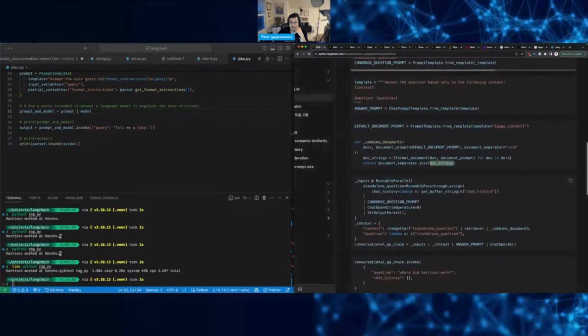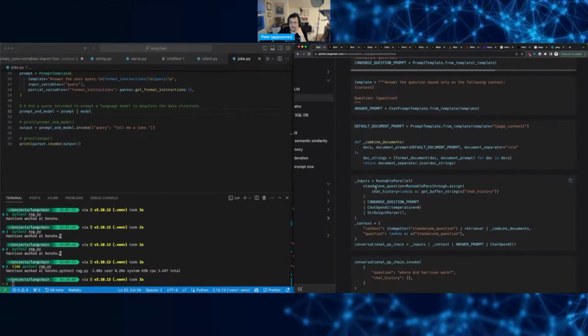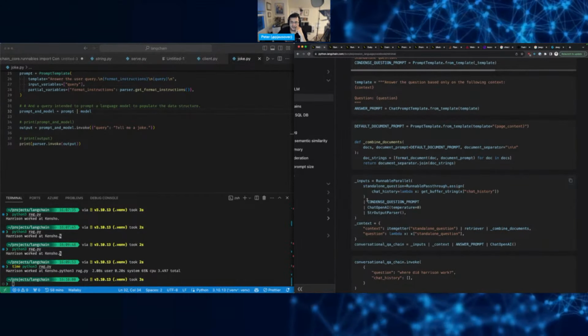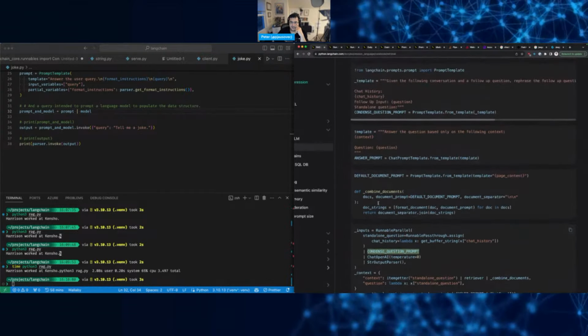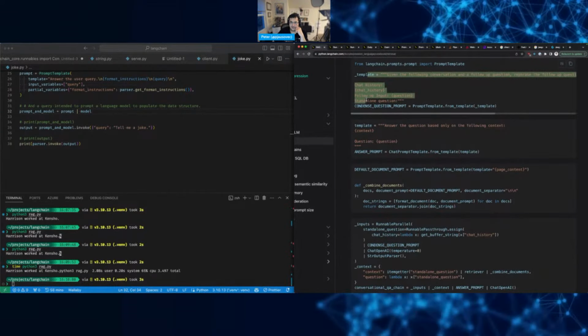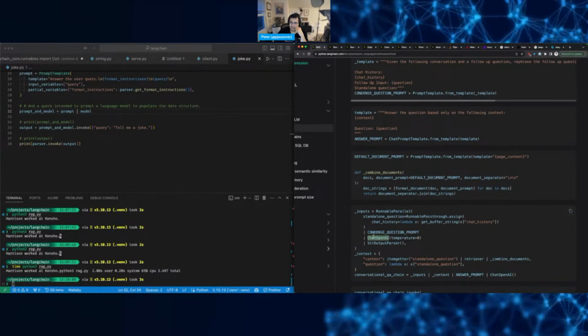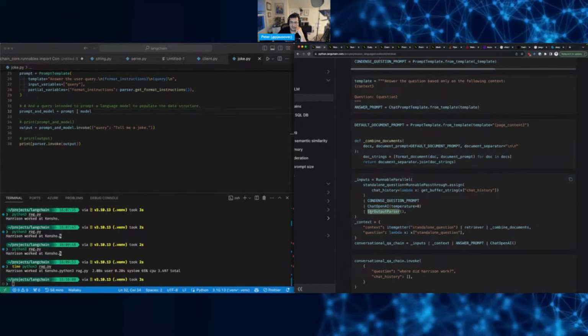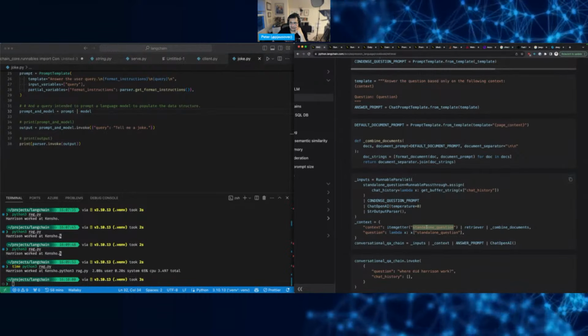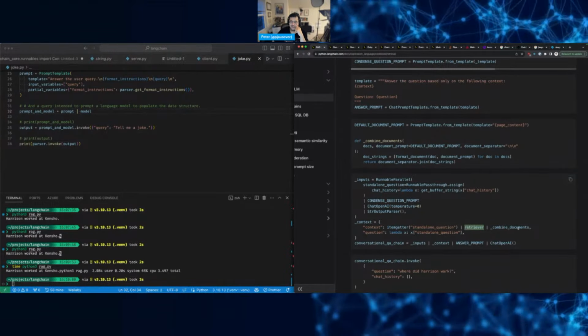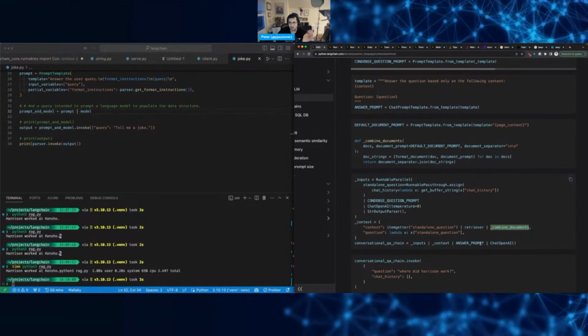Get all the docs. Chat history, okay. Condense the question. That's the prompt. This one here. Send it through a chat, OpenAI, and then parse it. And then the context is going to be the question. Retriever is going to combine all this. This is really nice.